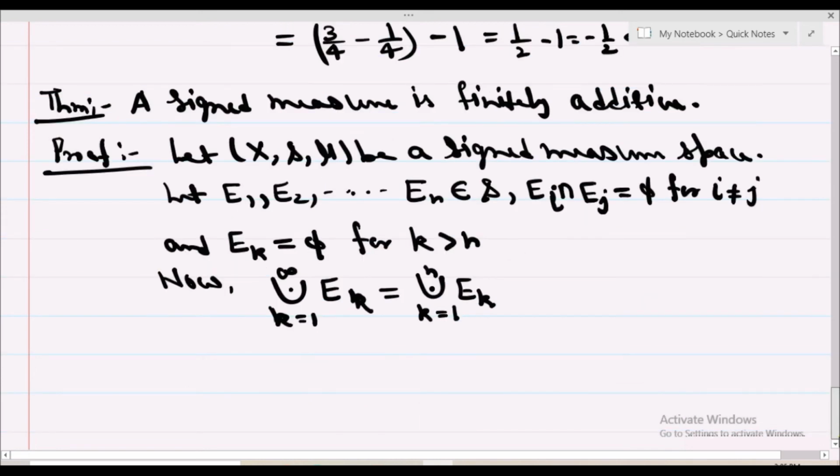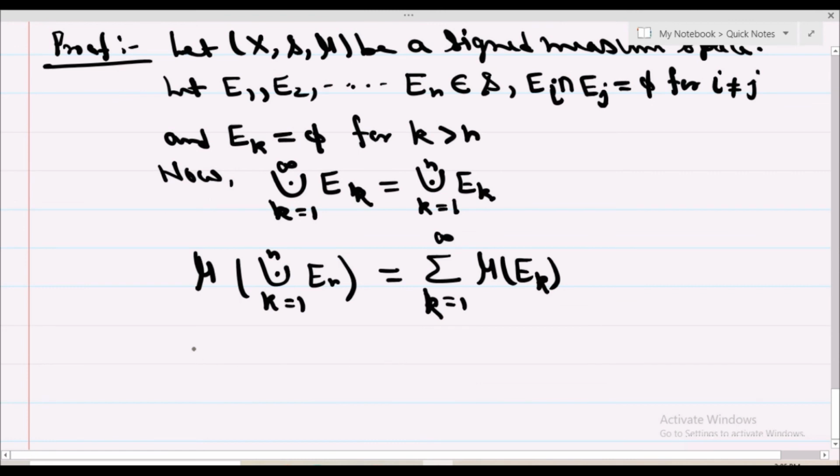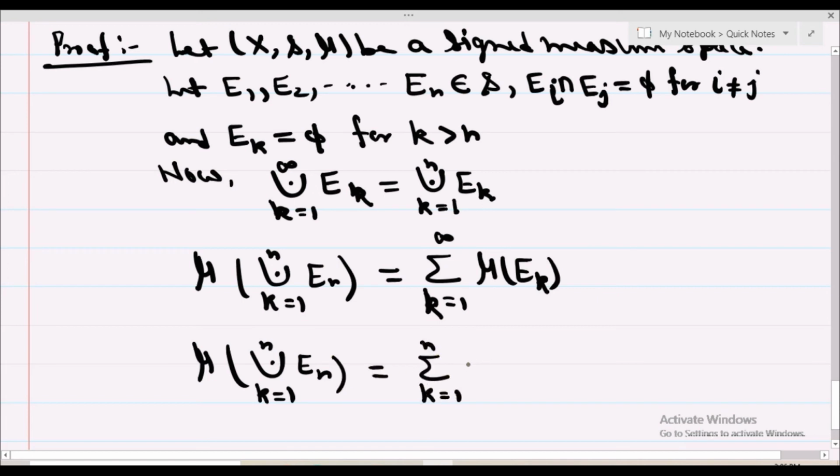Okay, so by the countable additive property of signed measure, mu of this is equal to summation k is equal to 1 to infinity mu of Ek. So that will be mu of union k is equal to 1 to n Ek is equal to summation k is equal to 1 to n mu of Ek. This shows that your signed measure is finitely additive.